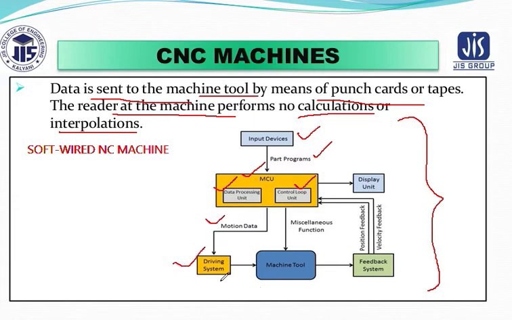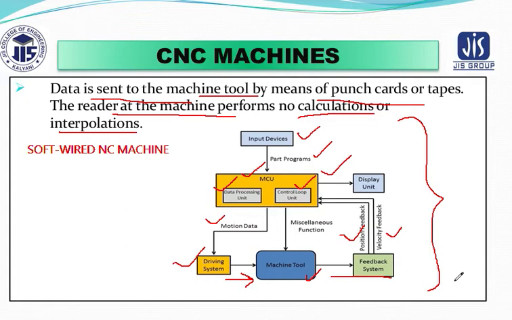This driving system basically makes the movement of the machine tool, and this movement also gives feedback on whether it has reached the accurate position or not. From this feedback system, the velocity feedback and the positional feedback are sent again to the machine control unit. If they both match the required dimension, then the operation is stopped.